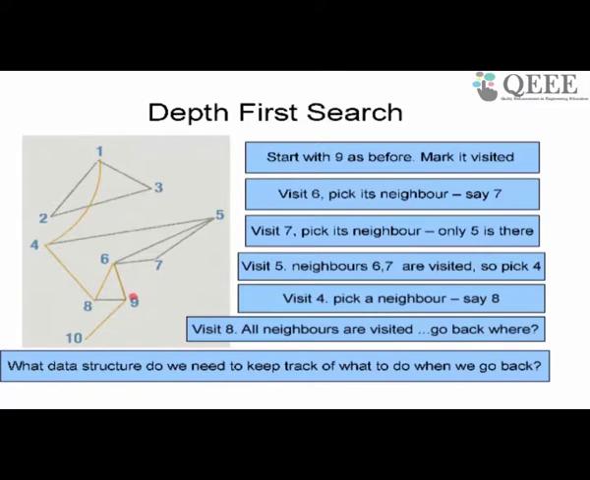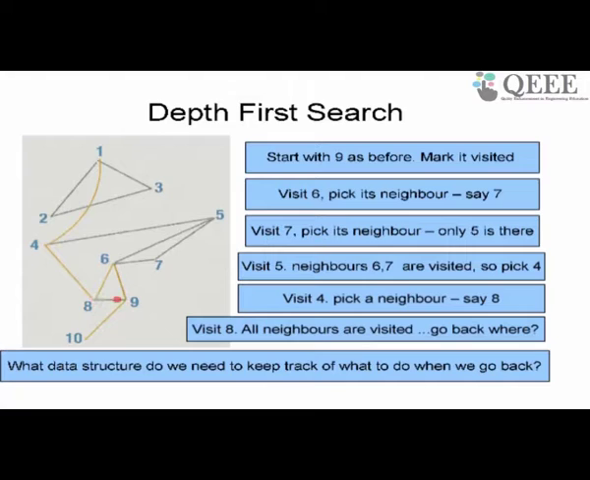So start with 9. Let us say we visit 6 first. Then you pick a neighbor of 6. Let us say we pick 7. Then you pick a neighbor of 7. 6 is visited already, so only 5 is there, so you pick 5. Then you pick a neighbor of 5. 6 and 7 are visited, only 4 is there, so you pick 4. Then you pick a neighbor of 4. 8 is a neighbor of 4, so you come to 8.